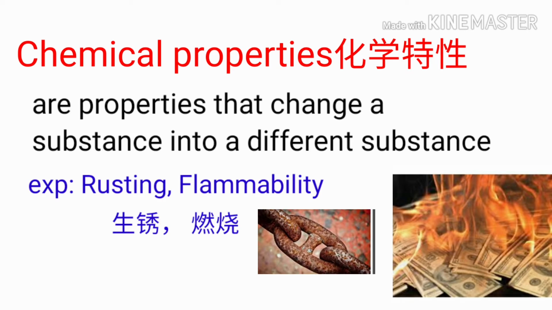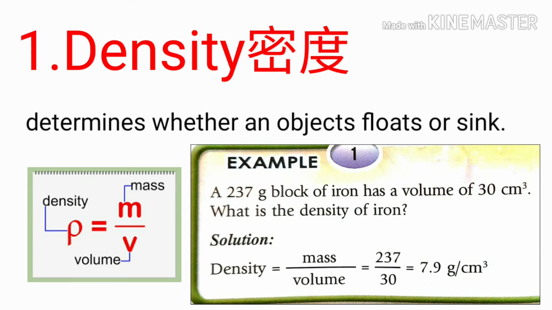Chemical properties 就是化学特性，are properties that change a substance into a different substance. For example, rusting and flammability. 所以 chemical property 呢会改变它原本的特性，变成一个新的东西。Density 就是密度，to determine whether an object floats or sinks.